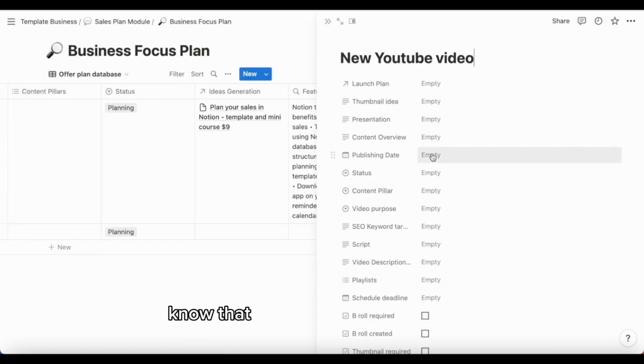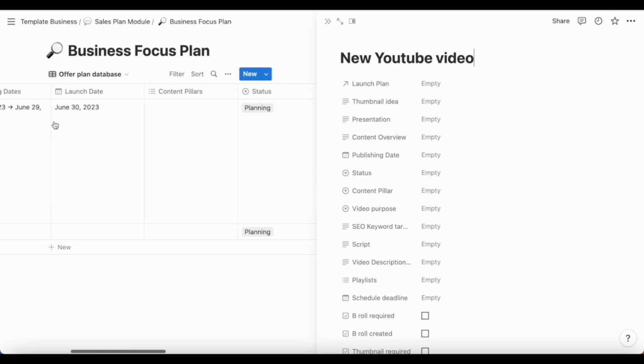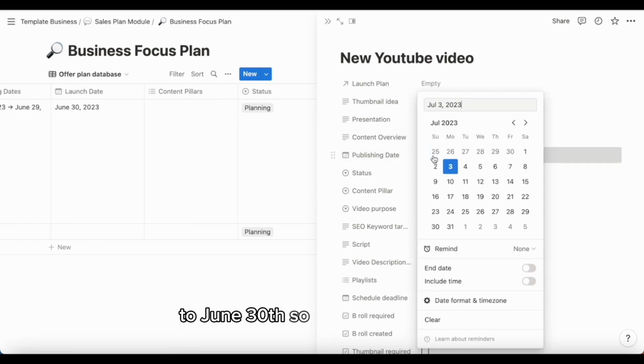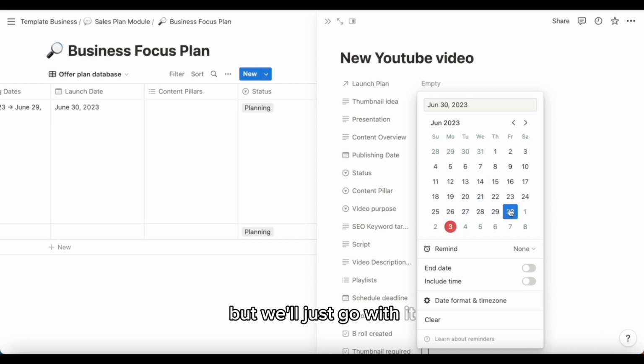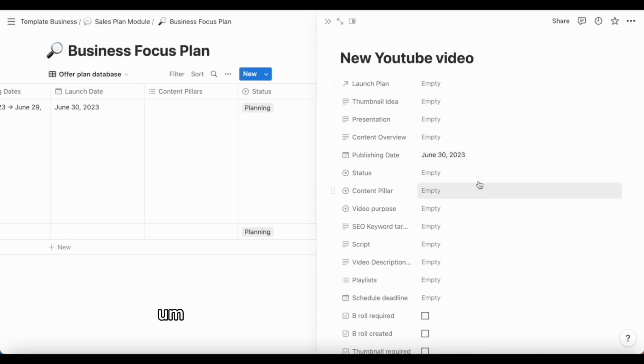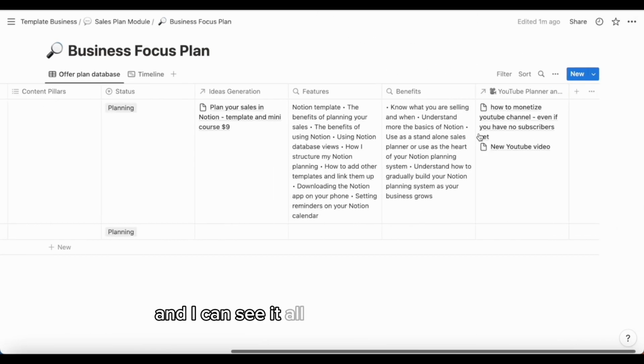So I know that I'm planning to market this to June 30th, so I can select a date. I mean, that date's passed, but we'll just go with it. So I can set the date for my YouTube video whilst I'm planning out my sales, so I can link everything up and stay on top of everything that way. And I can see it all in one place.